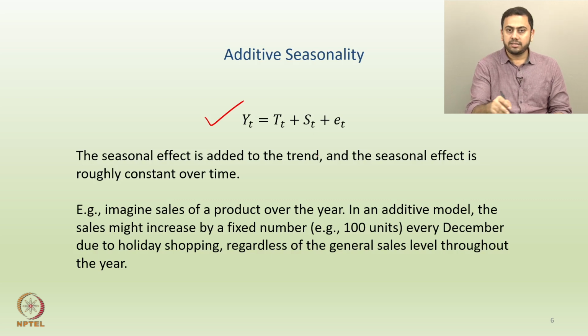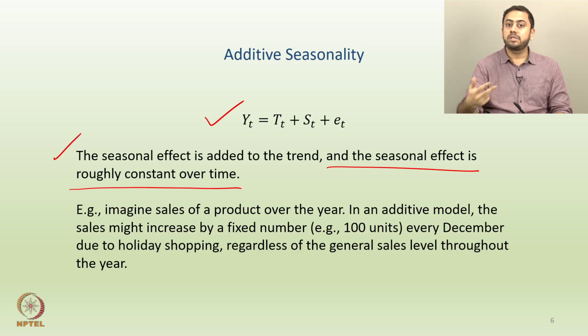We discussed such a model long back in some previous lectures, but again this is just to tell you that the seasonality aspect has been added to the model, and hence it is called additive seasonality. In other words, the seasonal effect is added to the trend, T plus S. Hence the seasonal effect is roughly constant over time. Since it is not proportional, you are simply adding the seasonal effect.